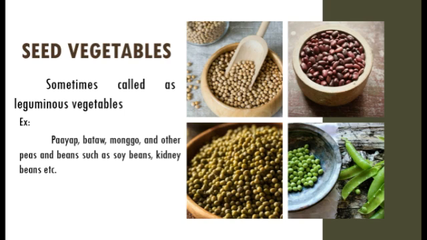Regardless of the cited health benefits, seed vegetables are also known as vegetables avoided by people with arthritis. And for example, paayap, bataw, munggo, and other peas and beans such as soybeans, kidney beans, etc.